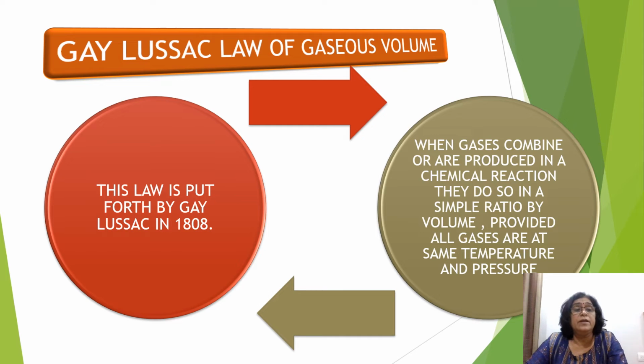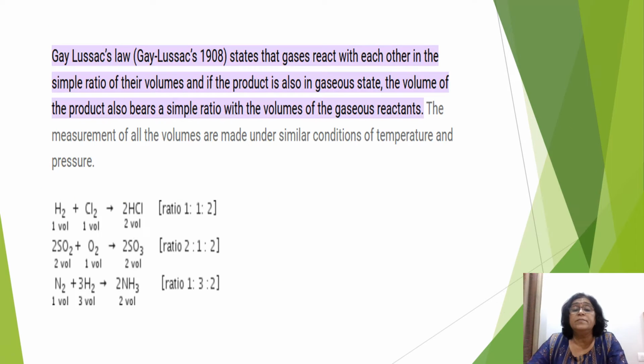Gay-Lussac's law of combining volume of gaseous volume. So when gases combine or are produced in a chemical reaction, they do so in a simple ratio by volume, provided all gases are at the same temperature and pressure. This law was put forth by Gay-Lussac in 1808. So let's see what it means.